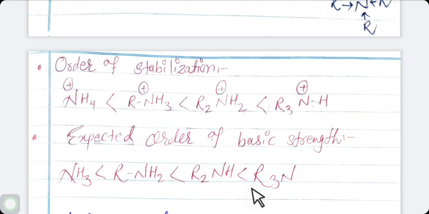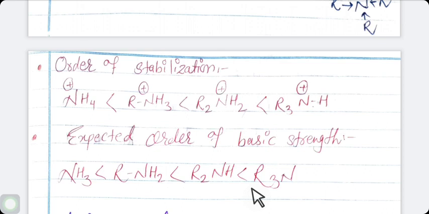So it is seen that the observed increasing basic strength from ammonia to amine and from primary amine to secondary amine is explained only on the basis of increased stabilization of conjugate acid by plus I effect of increased number of alkyl groups.